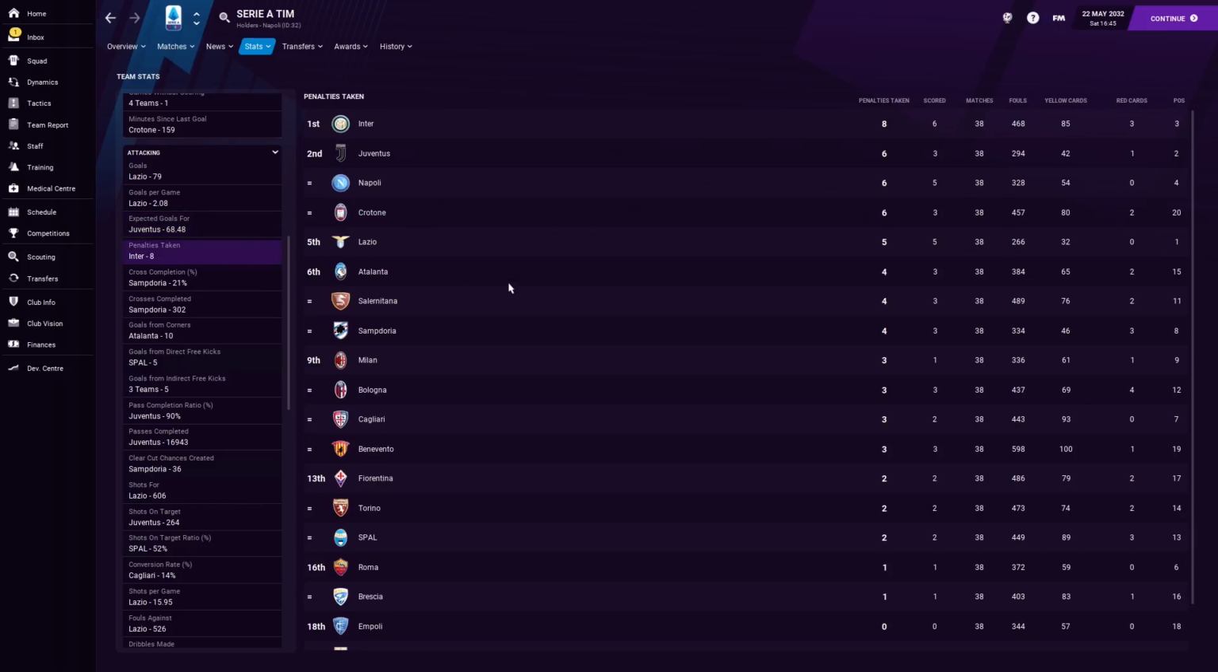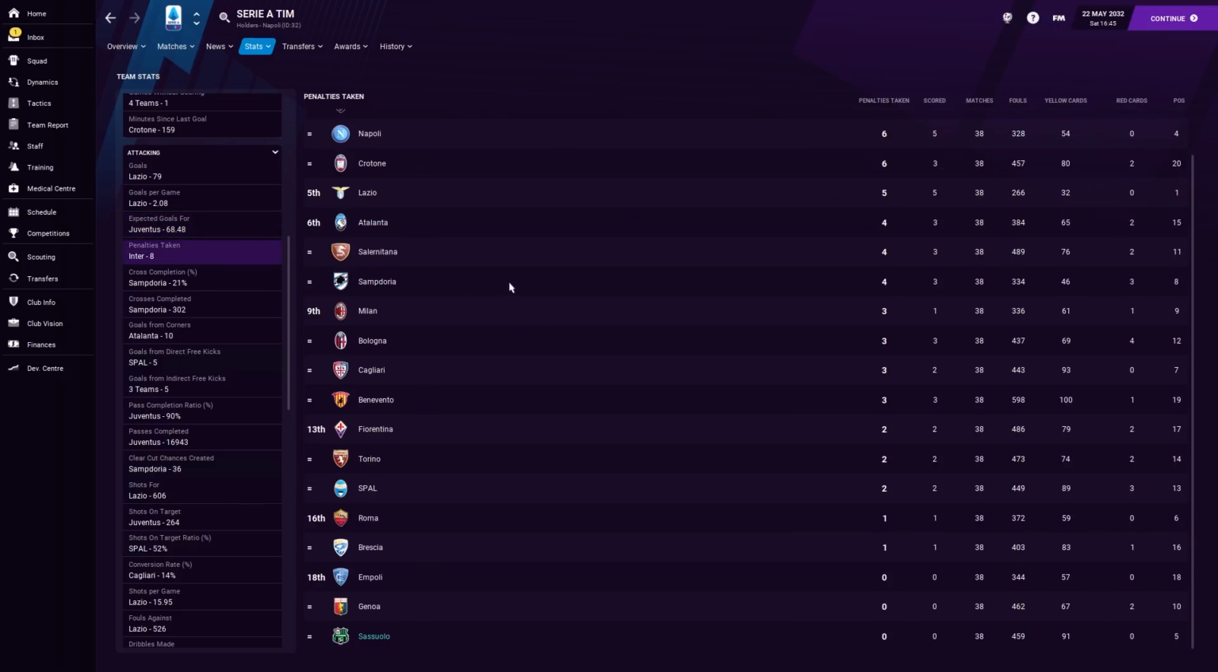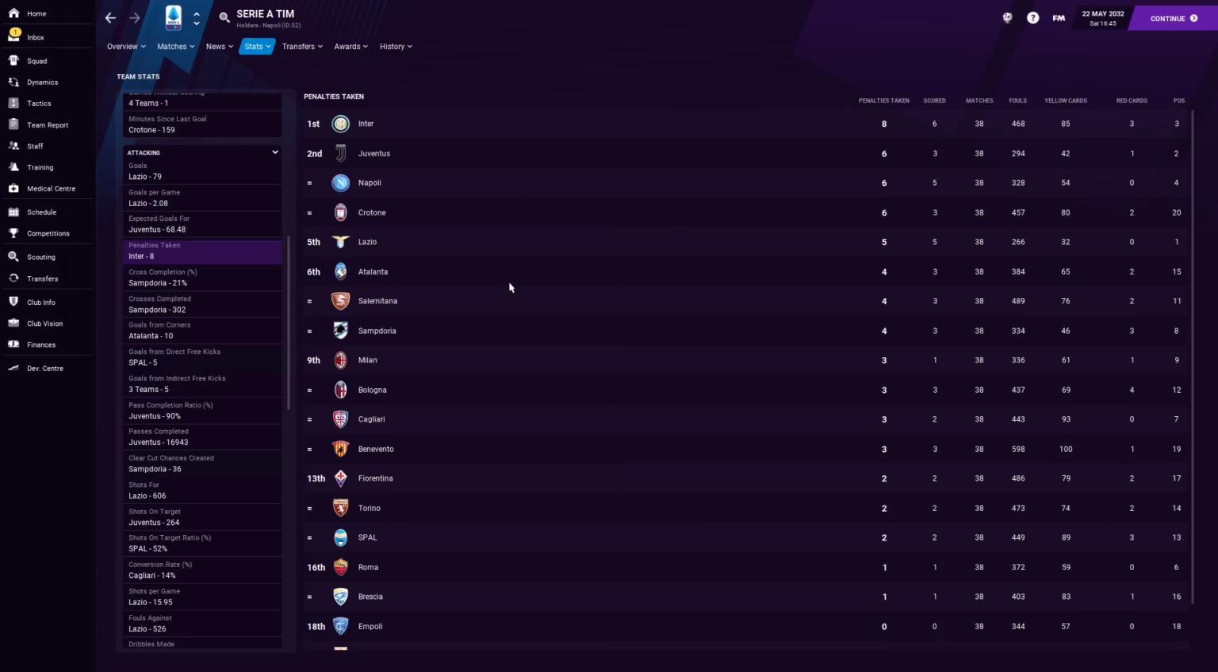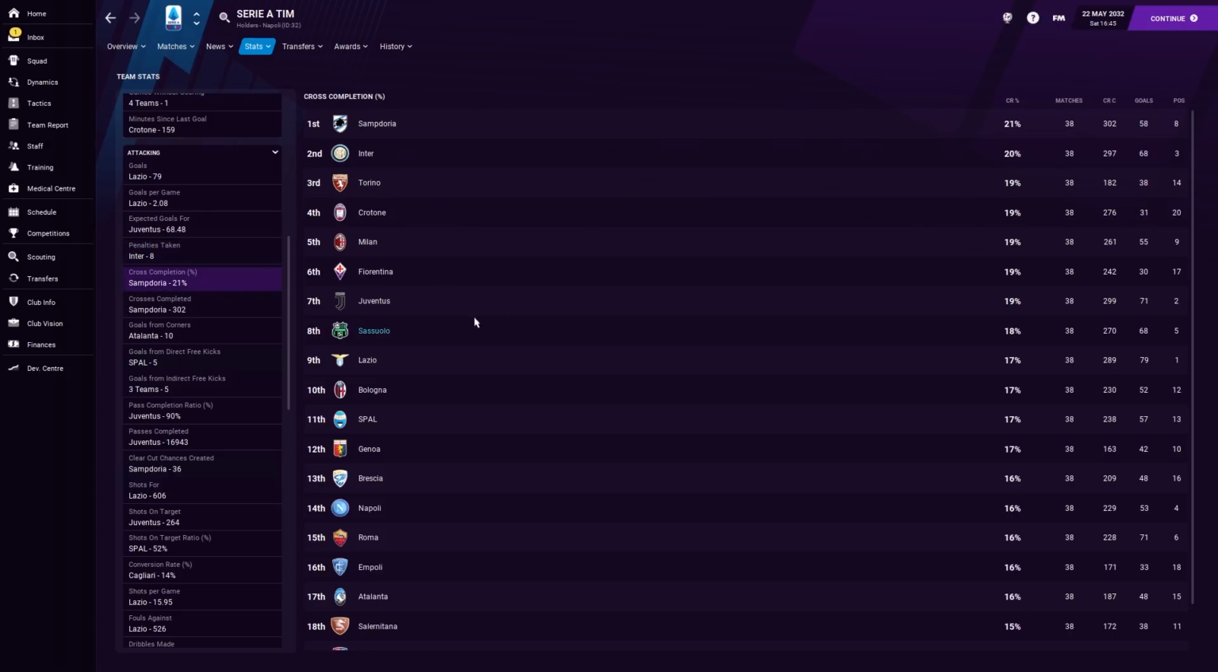Penalties taken. We didn't get a single penalty this season. Not one. That's actually mad. We're not the only ones either. Empoli and Genoa failed to get any penalties too. I do wonder if that's because we don't dribble as much. But what I'd say is we won a fair few penalties last season, it felt like, even in our short spell in charge. Maybe I'm wrong about that. Cross completion, middle of the road, 8th place. I'm more interested in who's completing the crosses.